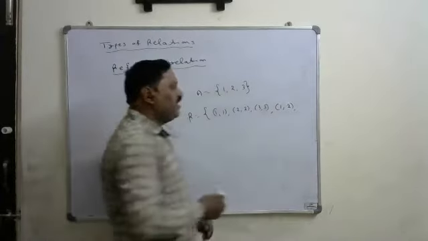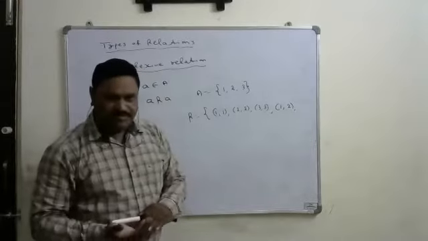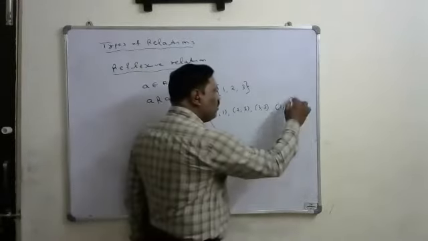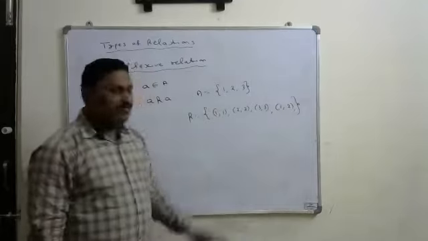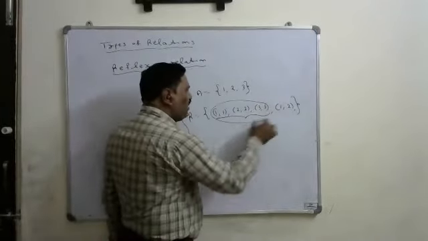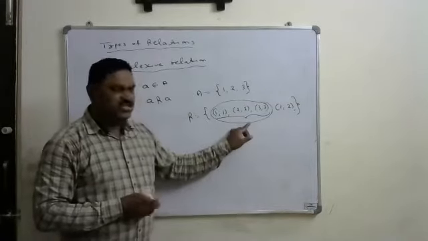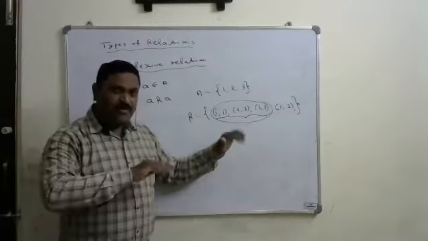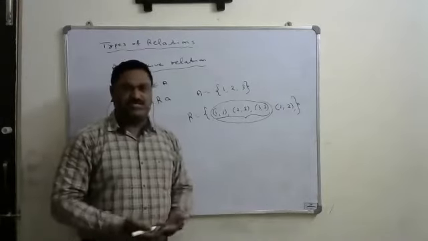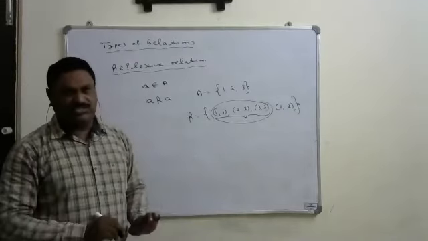I may also take other relations, like 1 related to 2, 1 related to 3. Some other relations are also acceptable here. If I consider only up to here, this is the identity relation. Apart from that, it may also allow other relations. That is called the reflexive relation.